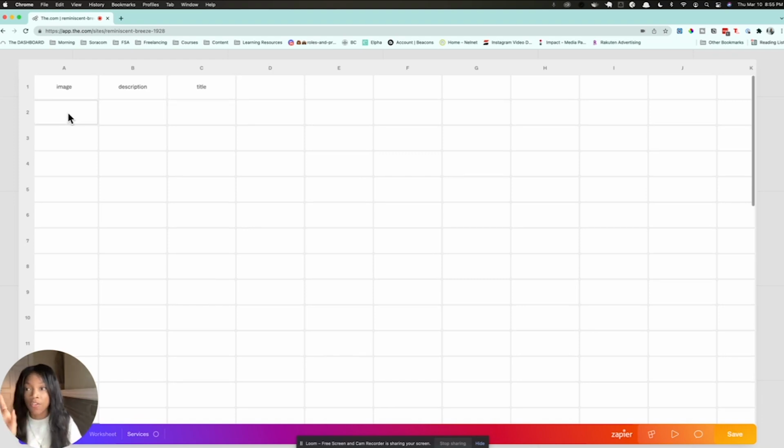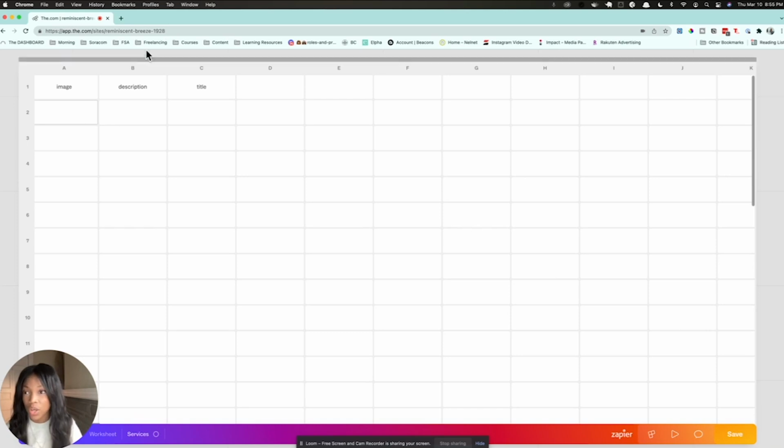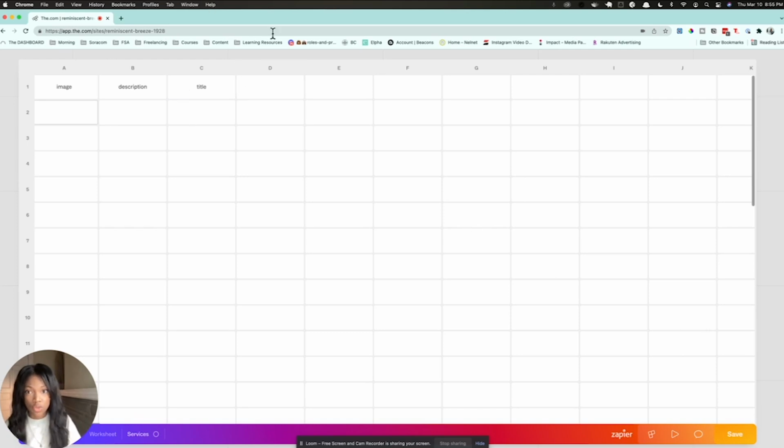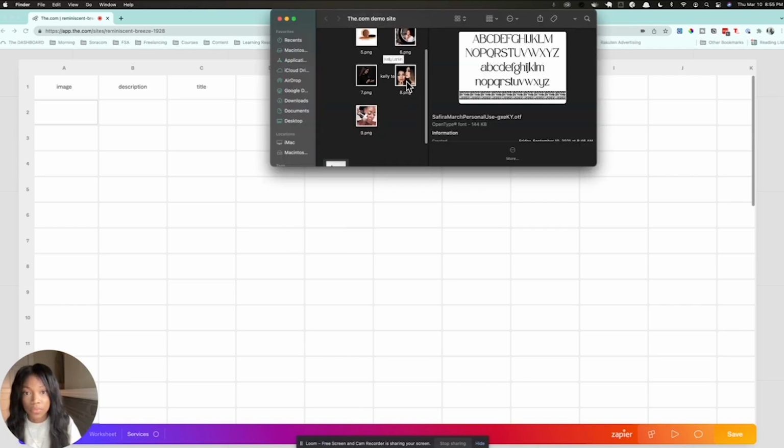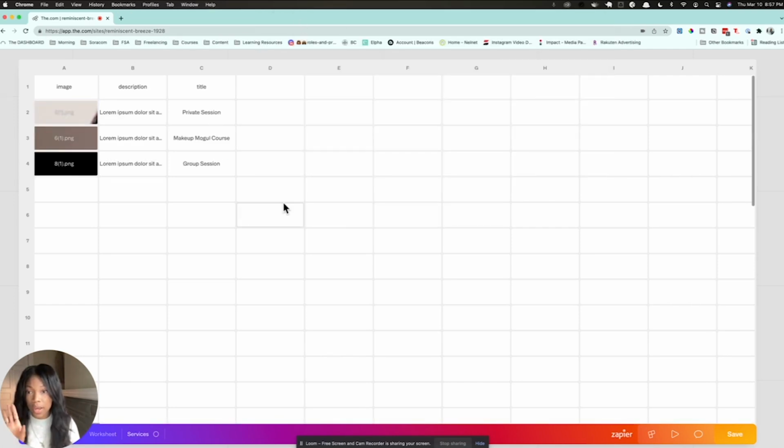So I want an image, a description, and a title for the services that she has, and we're only going to do 3. So first and foremost, I'm going to drag and drop some images in. Okay, so I have the basic information that I want in here, and I just added some lorem ipsum there just so that I didn't have to come up with copy on the spot. But let's save this and then go back to our worksheet.